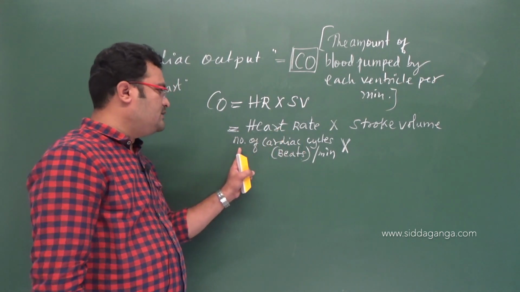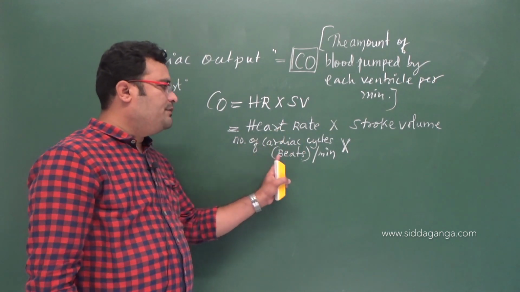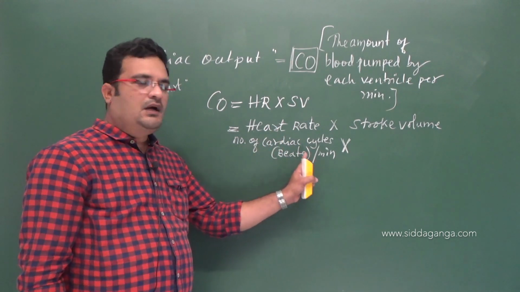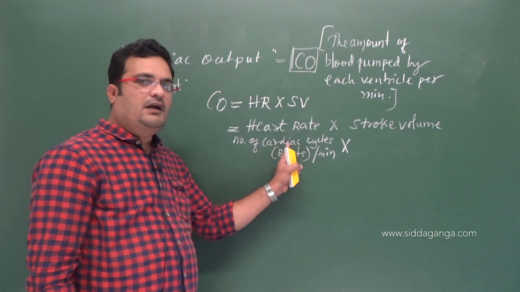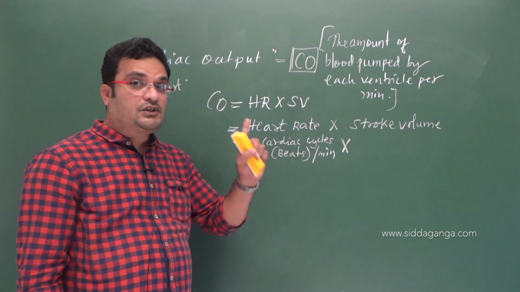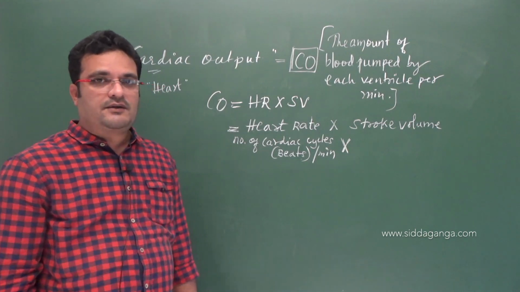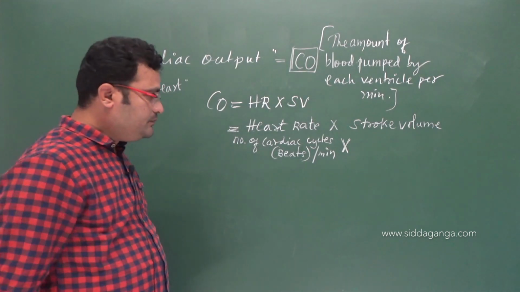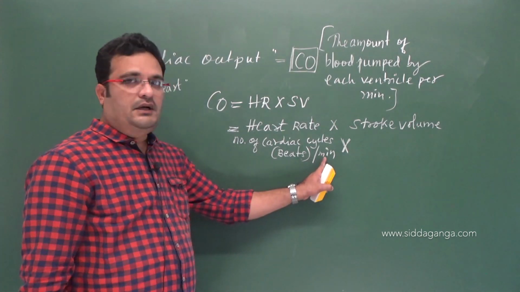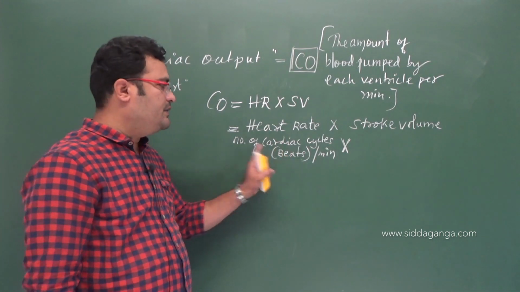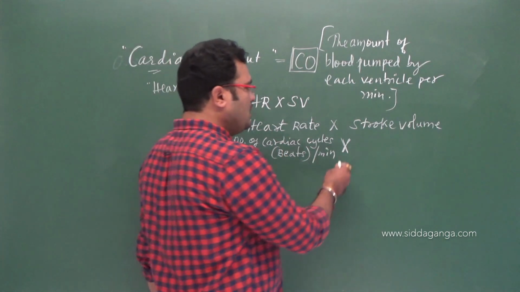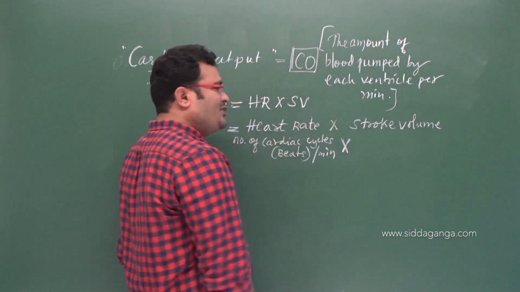Heart rate is nothing but the number of beats per minute, or you can consider the number of cardiac cycles per minute. Each cardiac cycle lasts 0.8 seconds. If you calculate, for a minute, 60 seconds, on average 72 cardiac cycles, right? What is stroke volume?